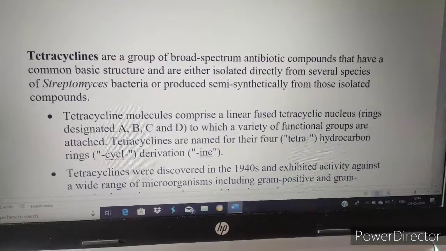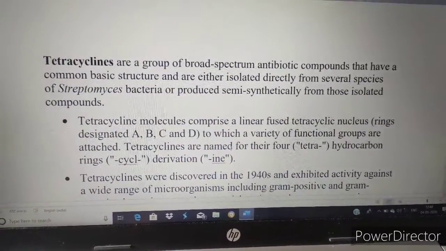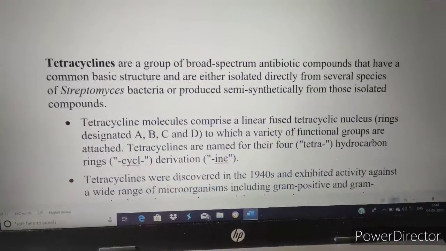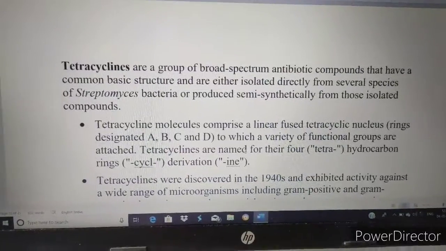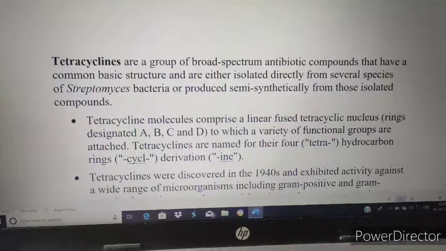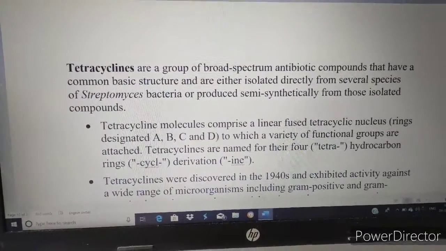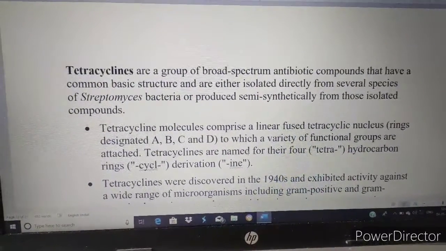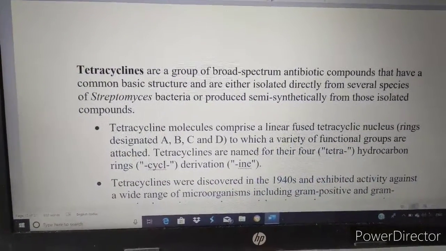Tetracyclines are named for 4, meaning tetra, cycle meaning ring, and the derivative ending, ine. So the word tetracycline is fragmented into 3 parts. Tetra means 4, cycle means ring, and the derivation is ine.